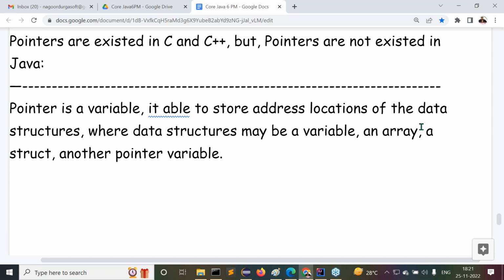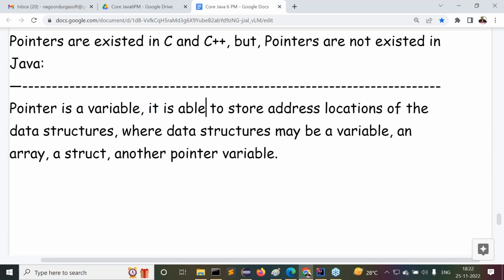Come again, what is the definition I've given for this pointer variable? A pointer is a variable. It is able to store address locations of the data structures. Address locations of the data structures. Where data structure may be a pointer, may be a variable. Answer my point here: data structure may be a variable, maybe an array, maybe a structure, or maybe another pointer variable.